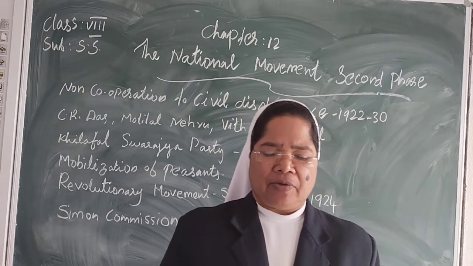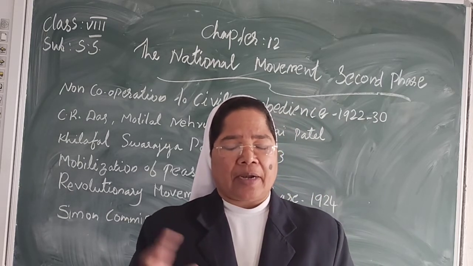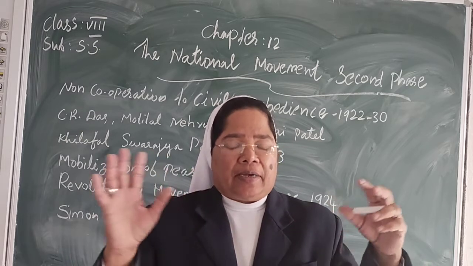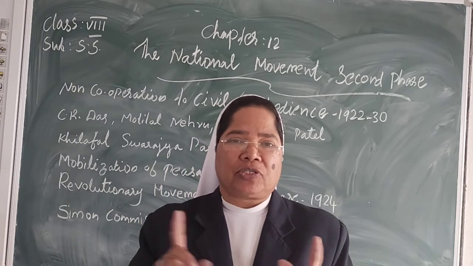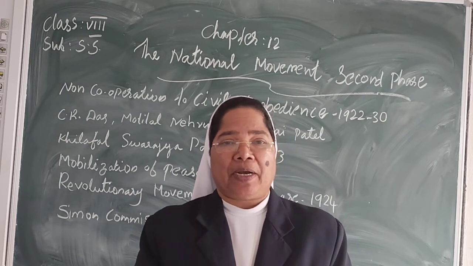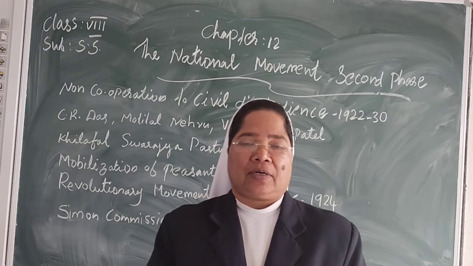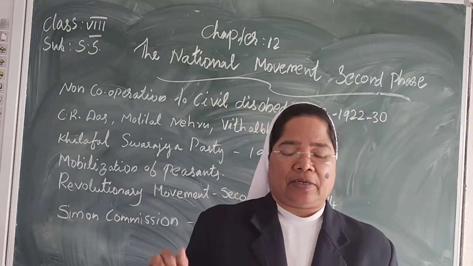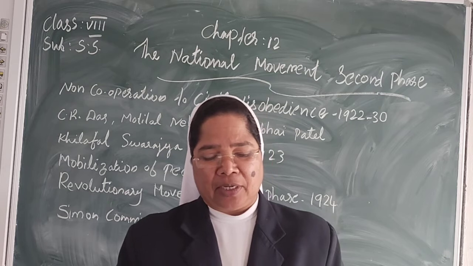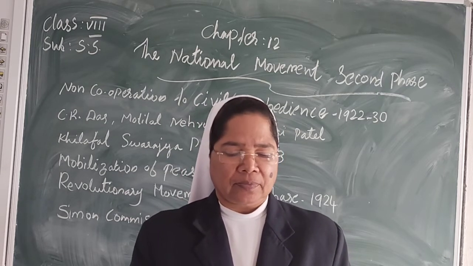They focused on these points: the removal of untouchability, the promotion of Hindu-Muslim unity, and the spread of the Khadi movement, Khadi to make dresses. These are the three features they focused on.